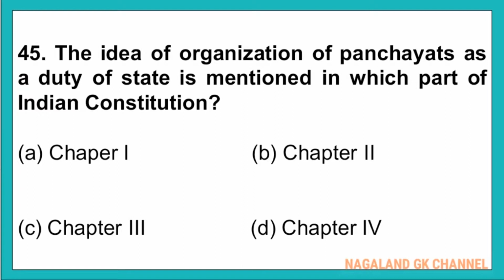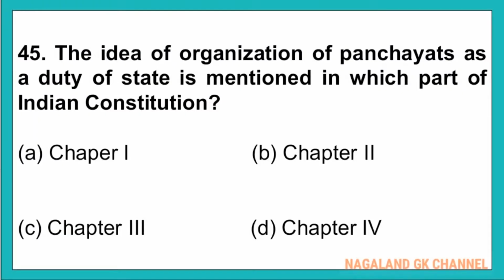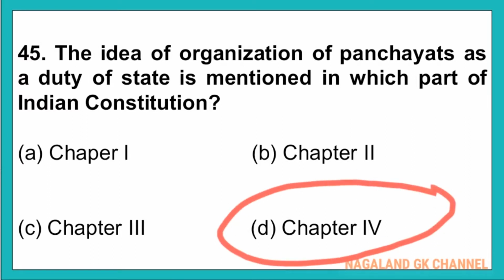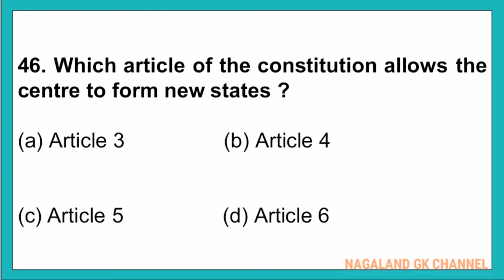And question number 45, the idea of organization of panchayats as a duty of state is mentioned in which part of the Indian Constitution? And the correct answer is option number D, that is chapter 4. And question number 46, which article of the Constitution allows the center to form new states?